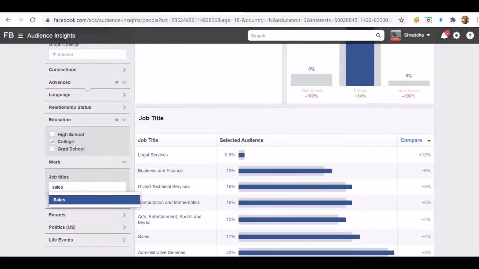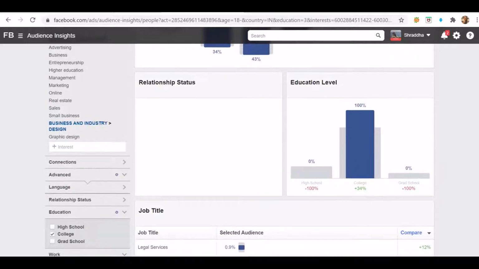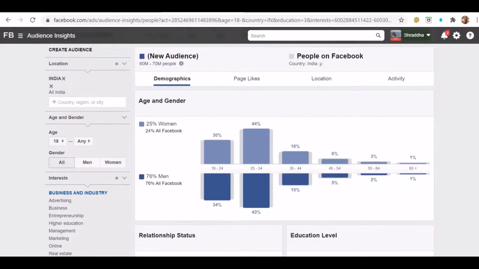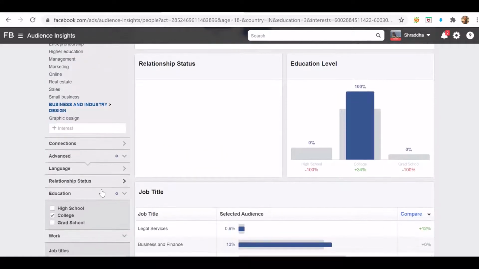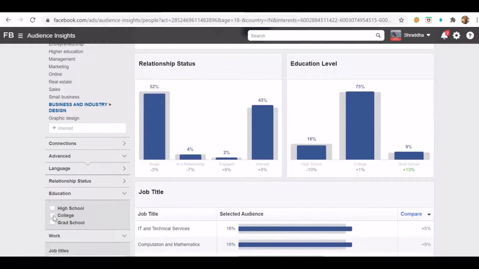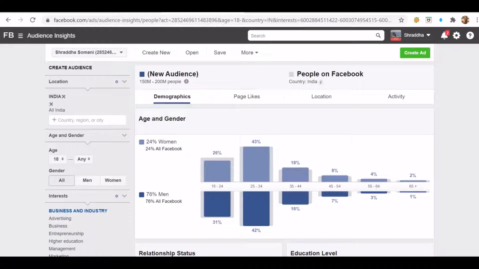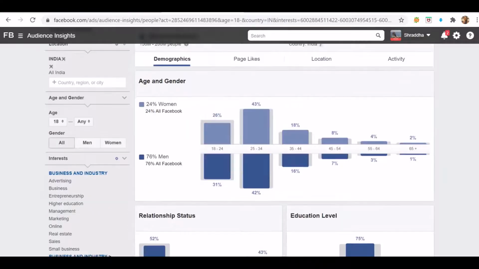Now, if you observe this graph, as and when I'm doing too much targeting, this graph is changing. That means the people whom I might reach is narrowing down further and further. So if I remove this targeting option, you can see over here. So according to my suggestion, do not over-target your audiences as well.